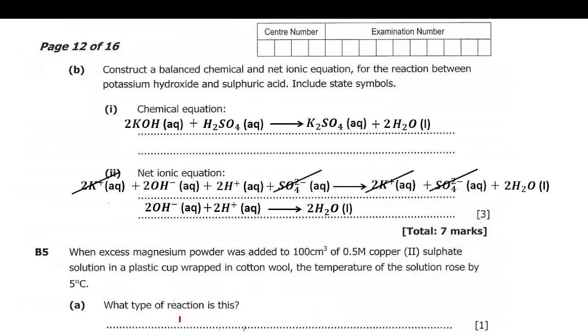So this reaction is what we call an exothermic reaction, because what is happening is that when excess magnesium powder is added to 100 cubic centimeters of 0.5 concentration copper 2 sulfate solution in a plastic cup wrapped in cotton wool, the temperature of the solution rose by 5 degrees Celsius. So since the temperature has increased, this reaction is an exothermic reaction. So we'll put exothermic reaction.